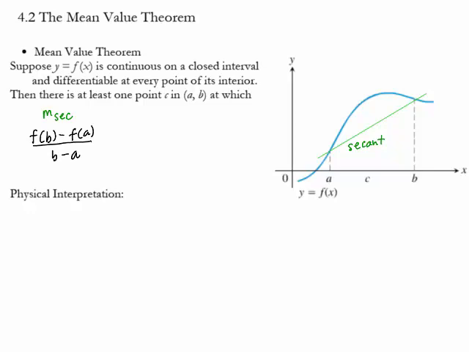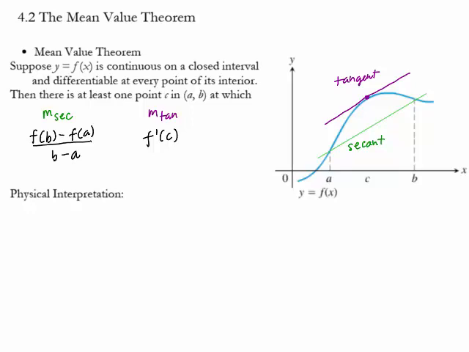Now we've also spoken extensively about the idea that there is this thing called a tangent line. The tangent line just barely touches the curve, just kisses the curve at one point. And we can find the slope of the tangent line by finding the derivative of the function at some point.